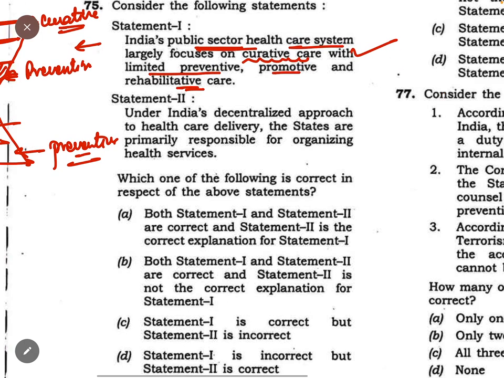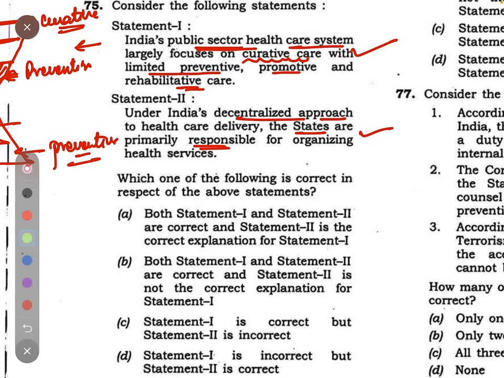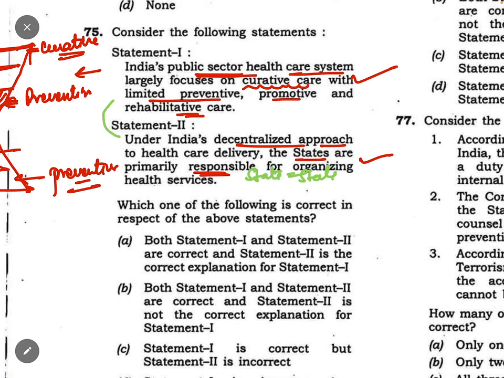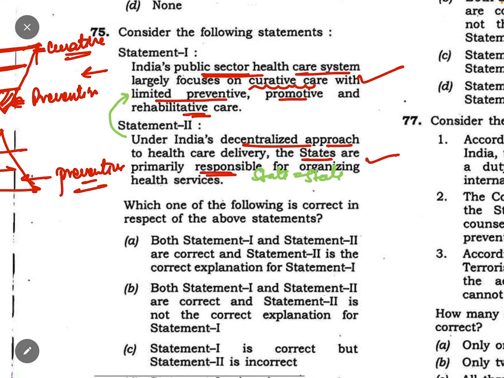Under India's decentralized approach to healthcare delivery, states are primarily responsible here. Yes, states are primarily responsible. Why? Because health is a state subject. But now tell me whether statement 2 is the reason for statement 1. That this inverted triangle, focusing more on curative and less on preventive, is because health is a state subject.